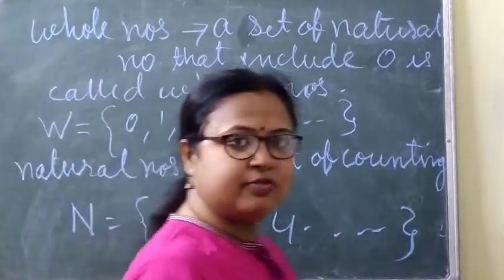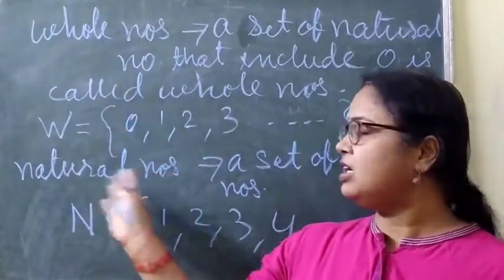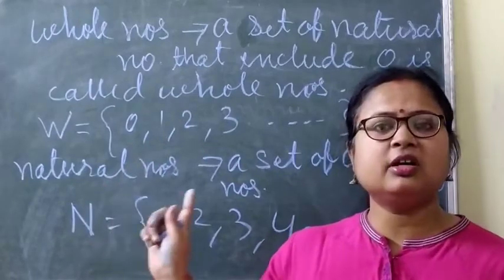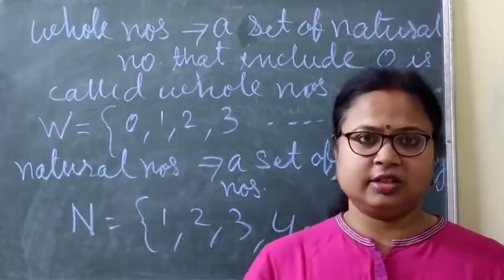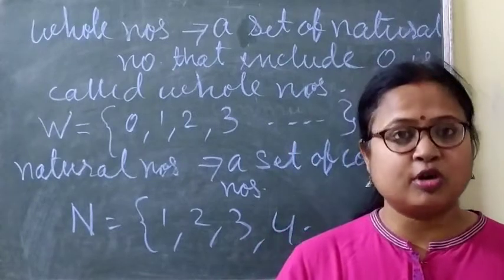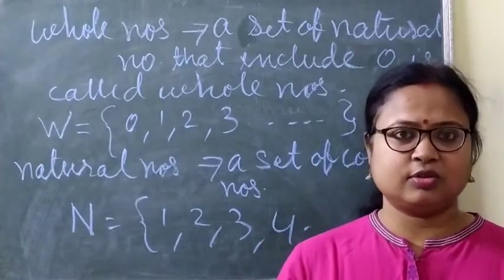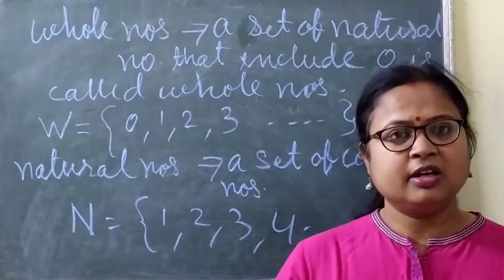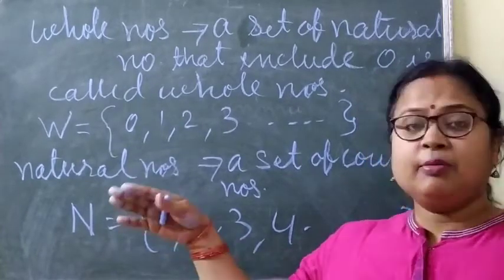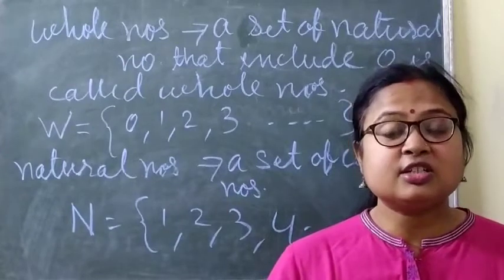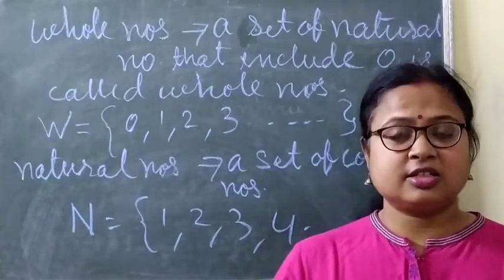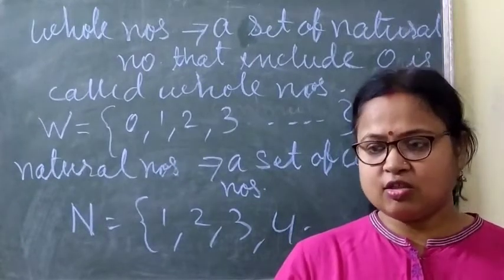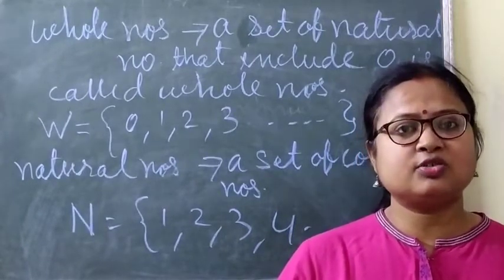Clear? So what is the difference between the whole number and the natural number? In whole number 0 is here, but in natural number 0 is not there. Clear? Natural number can be positive also, can be negative also. Means whole numbers also can be positive and can be negative. So now I am going to discuss the integers. Integers means a set of numbers that include all whole numbers as well as natural numbers.